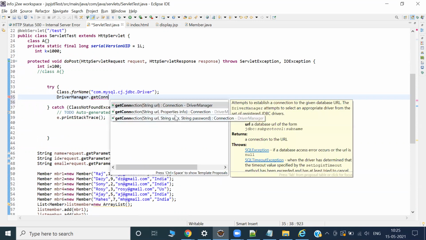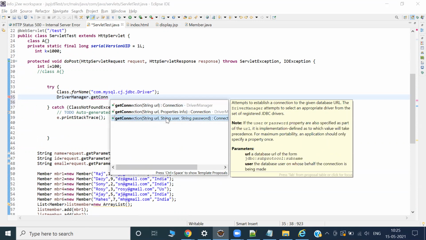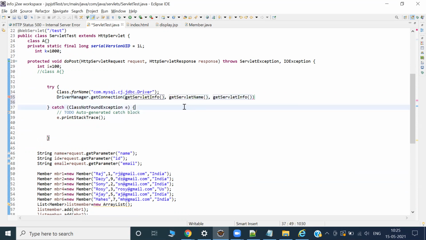Get connection. Three things we can give: password, URL, and username. Everything I can give. Okay, no problem. Get connection. Quickly, tell me quickly. Password is root. ID is root for me. I will write my password. We are just writing the steps, we'll see the code. Definitely, we have to give the